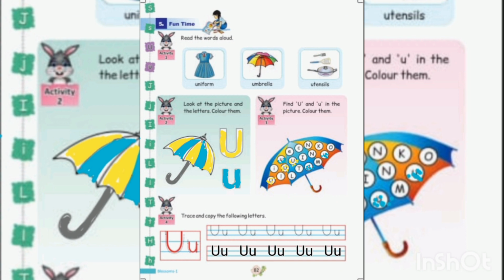Page number 81. Fun time. Read the words aloud. Uniform, uniform. Umbrella, umbrella. Utensils, utensils.